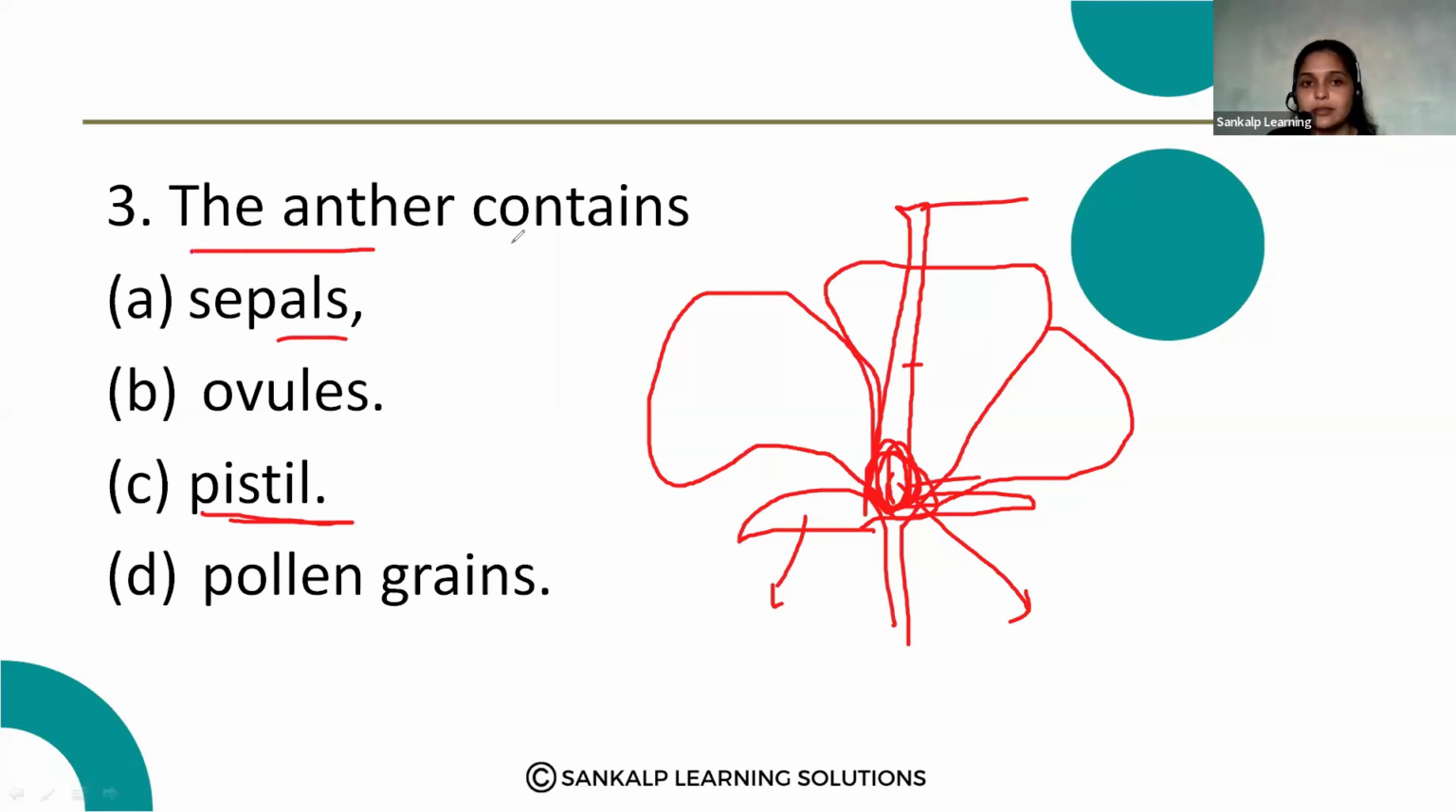And here the anthers are the male reproductive system. They do not contain ovules or pistil. They contain the pollen grains. So option D is the correct answer. The anther contains pollen grains.